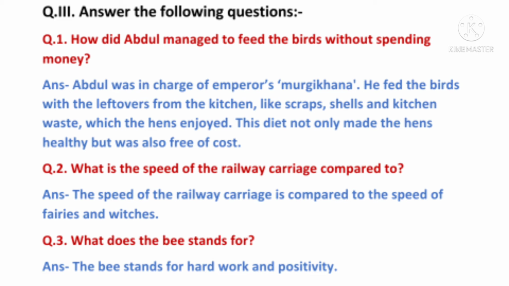Question number 2. What is the speed of the railway carriage compared to? Answer: the speed of the railway carriage is compared to the speed of fairies and witches. Question number 3. What does the B stand for? Answer: the B stands for hard work and positivity, as the poet has explained to us in the poem, right?